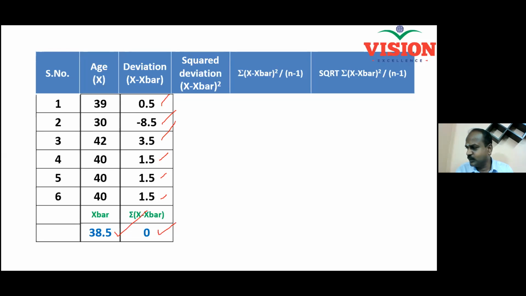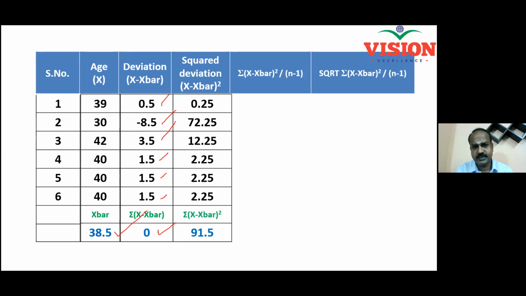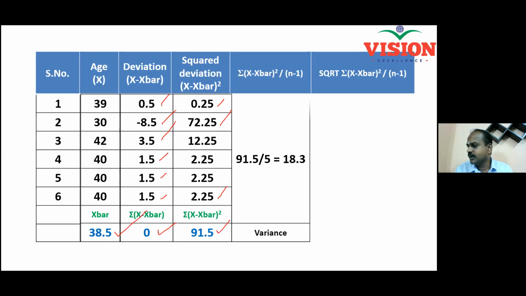I don't want this to vanish, so I'm squaring. Now this is called squared deviation. Every number is squared. So 0.5 becomes 0.25, minus 8.5 becomes this. It goes like this. And now the sum of the squared deviation is 91.5. And now I take an average. I take on an average what is the squared deviation.